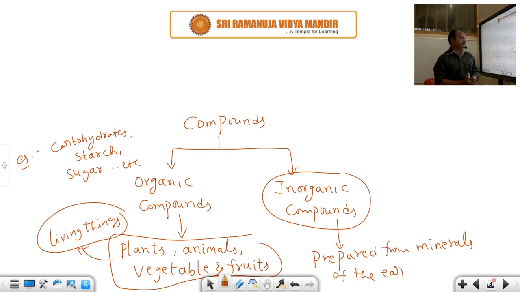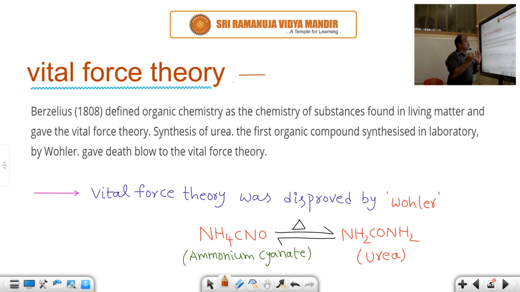So here vital force theory will be there. This vital force theory was proposed by the scientist Berzelius. According to the vital force theory, the organic compounds which are obtained from living things like plants, animals, vegetables, fruits have some attraction forces present in them.